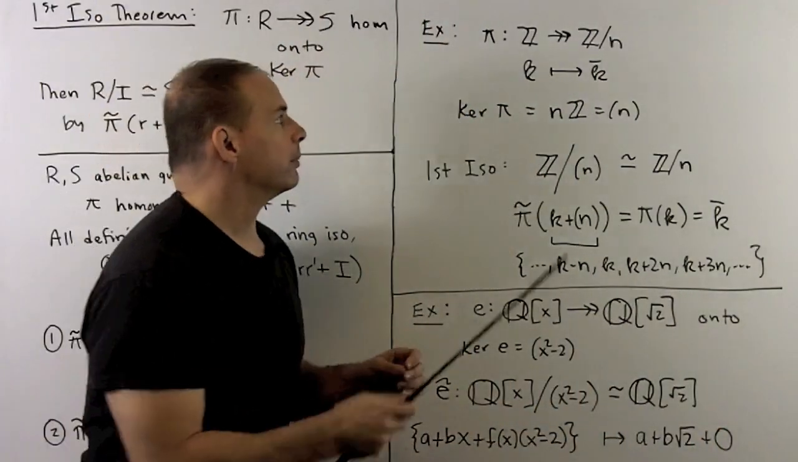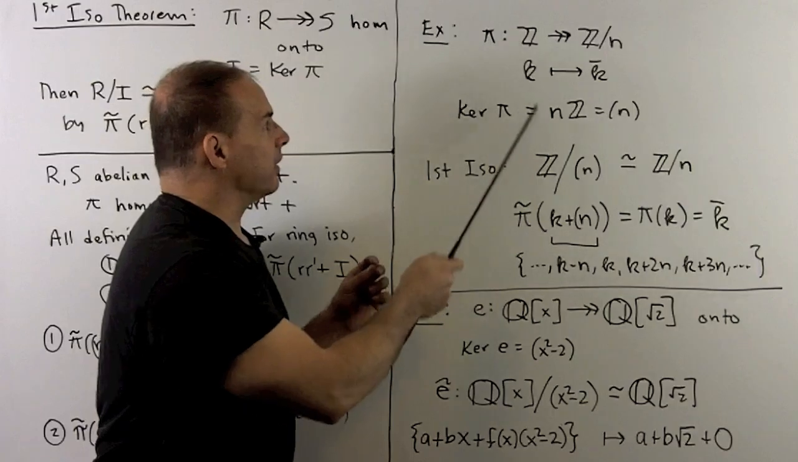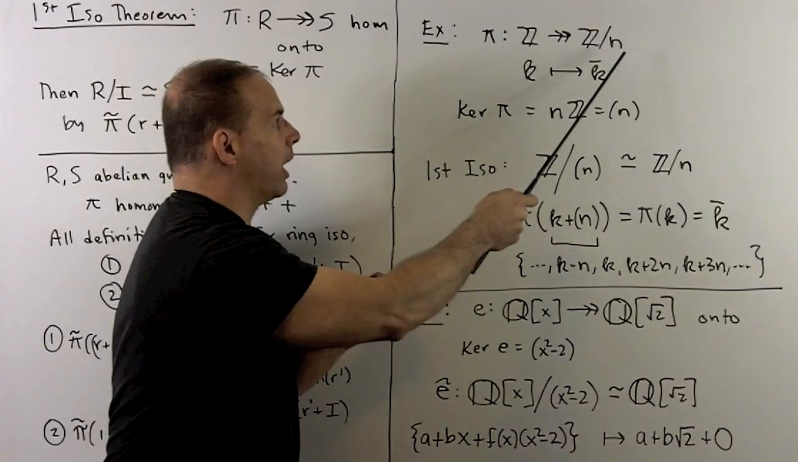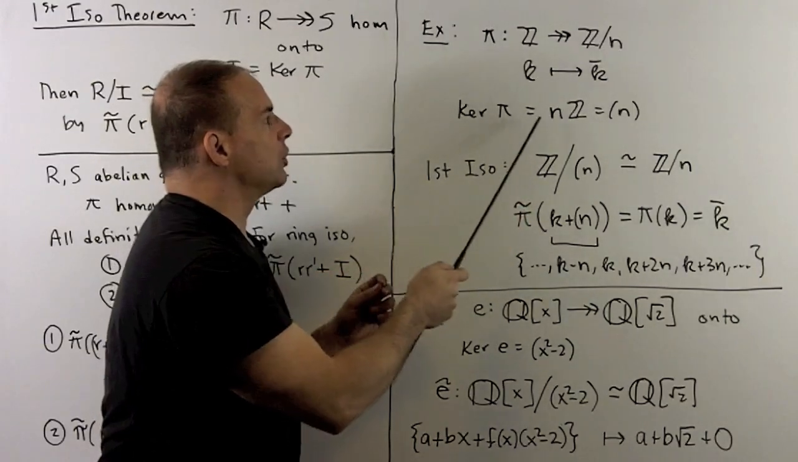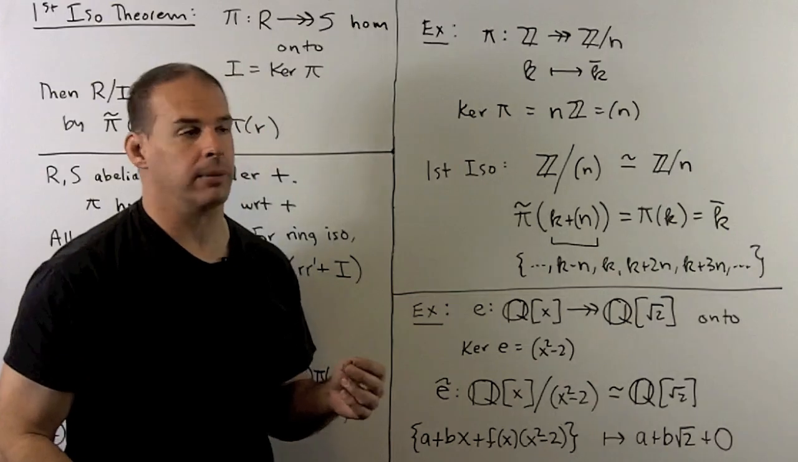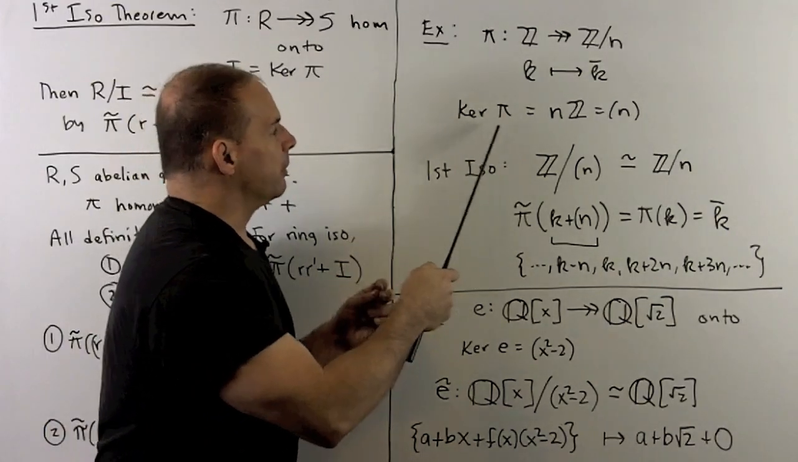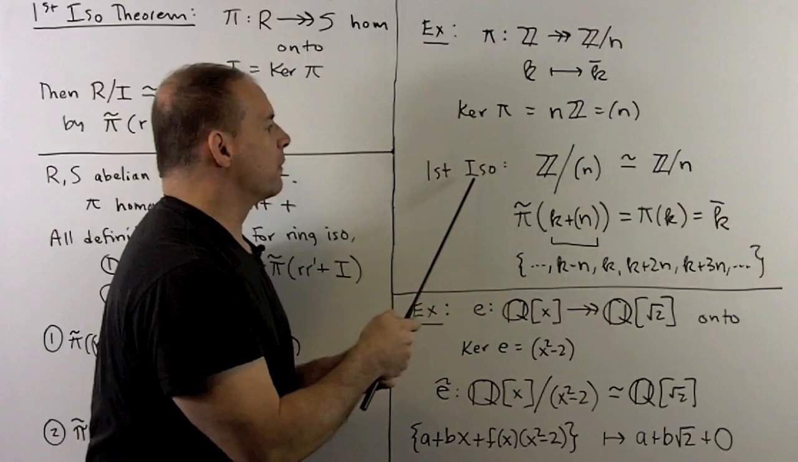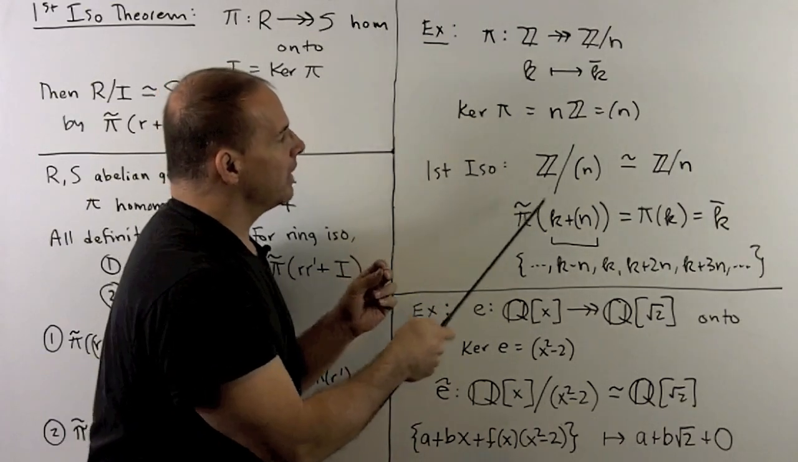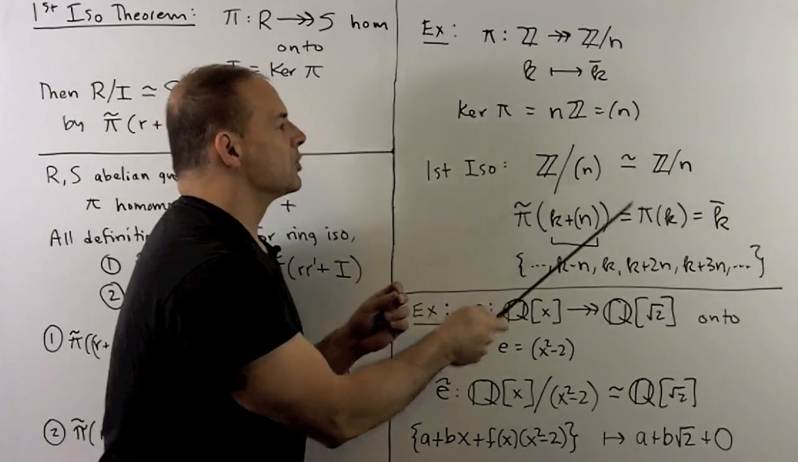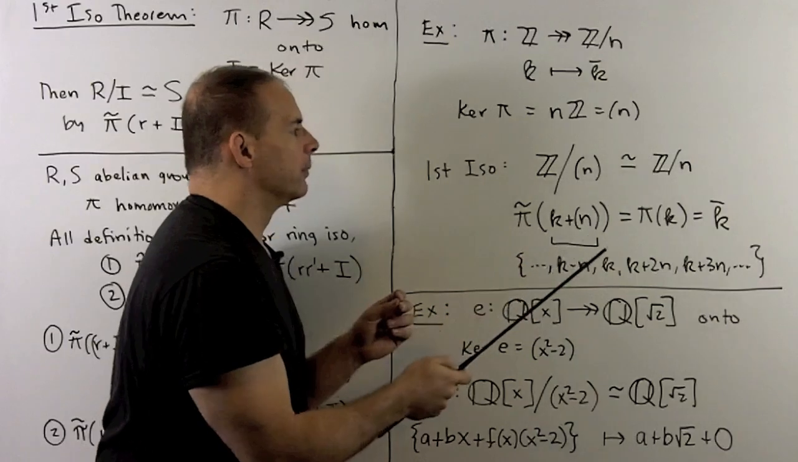Now, for examples, we have pi carrying the integers to the integers modulo n. So we send each k to its remainder upon division by n. Now, the kernel here is going to be the multiples of n. So the first isomorphism theorem says the quotient ring, Z mod the multiples of n, is isomorphic to Z mod n.